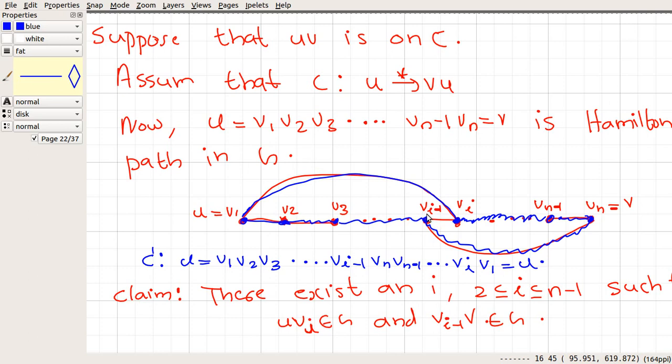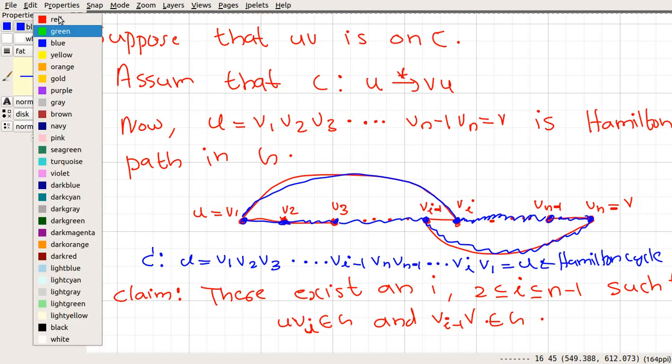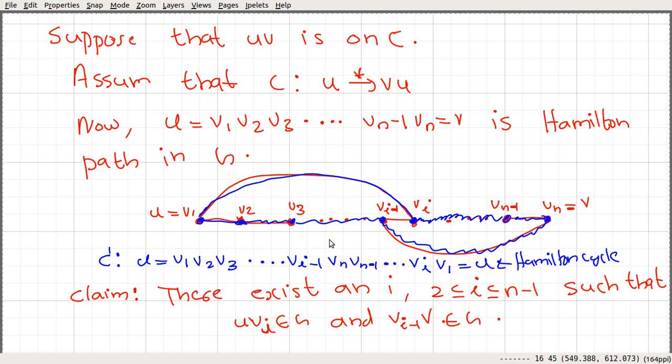Here we can see that this C' is a cycle in the graph G. And it is a Hamiltonian cycle, because every vertex appears here: v1 up to vn appear in this cycle. So this is a Hamilton cycle in graph G, and that says the graph G is Hamiltonian. Let me go and complete the proof. Anyway, this is the idea.